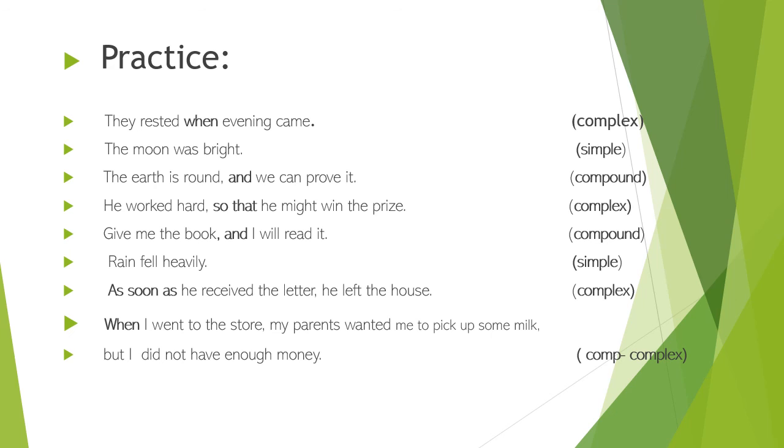As soon as he received the letter, he left the house. This is a complex sentence as it starts with the dependent clause and the other, he left the house, is the independent clause. When I went to the store, my parents wanted me to pick up some milk, but I didn't have enough money. This is a compound complex sentence because it has two independent clauses and one dependent clause. When I went to the store is a dependent clause which is joined with the two independent clauses: my parents wanted me to pick up some milk, but I didn't have enough money.